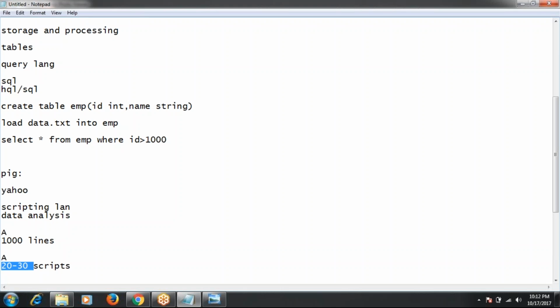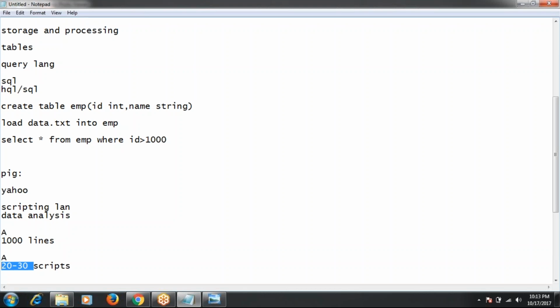But as a Pig developer, our responsibility is writing the scripts based on the requirement and executing them. After executing, the conversion of Pig scripts into MapReduce is taken care of by the Hadoop framework by default. So for the people who are weak in programming, the best options are Hive and Pig. These are the best choice. Whatever jobs are done by MapReduce, the same jobs you can execute using Hive and Pig, by writing simple SQL queries and simple scripts. So that is the use of Pig.